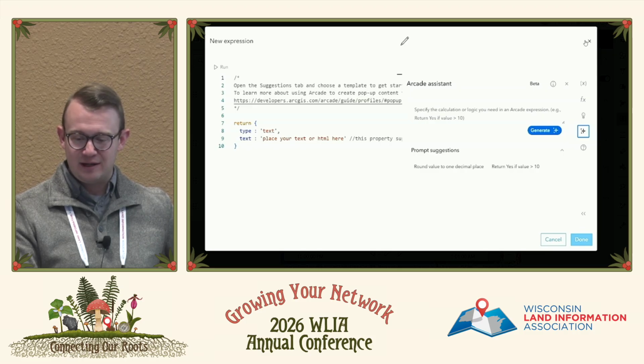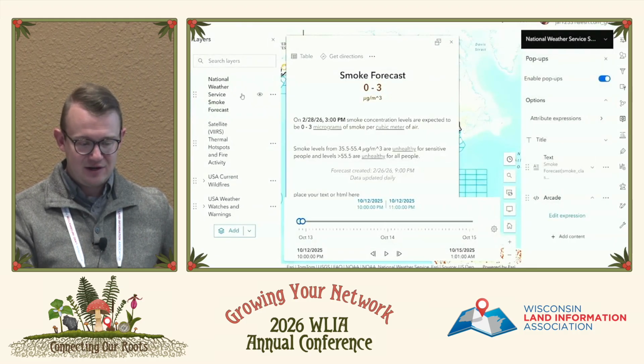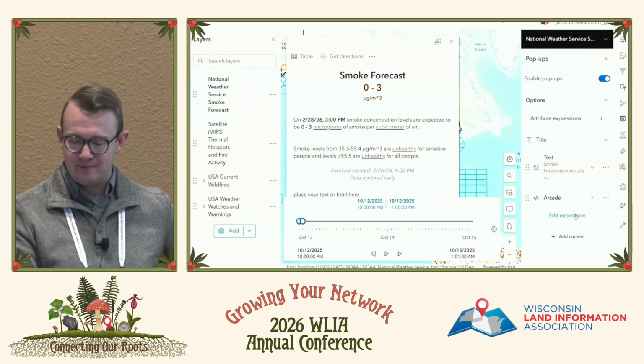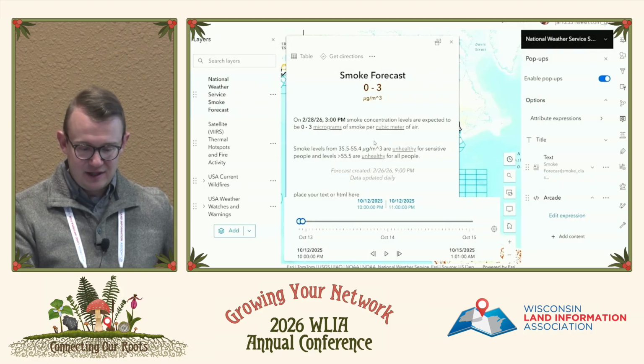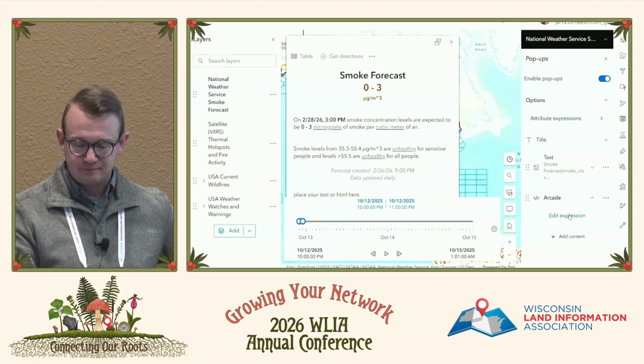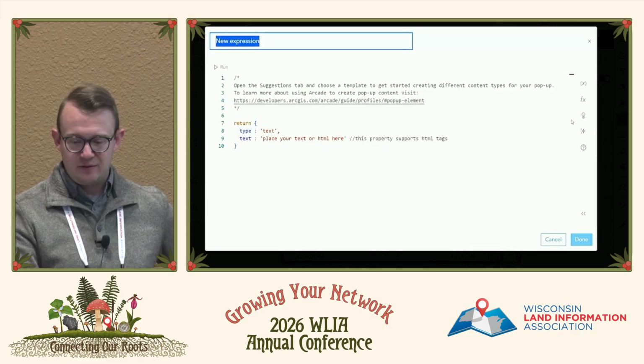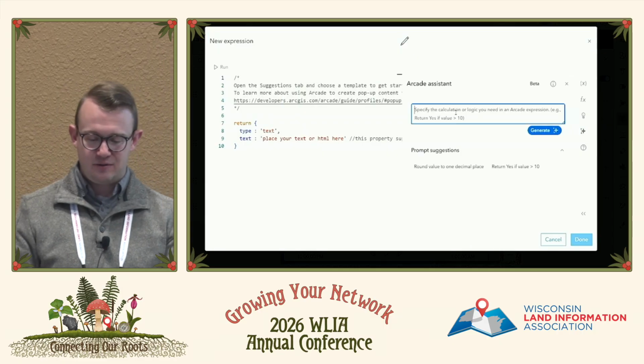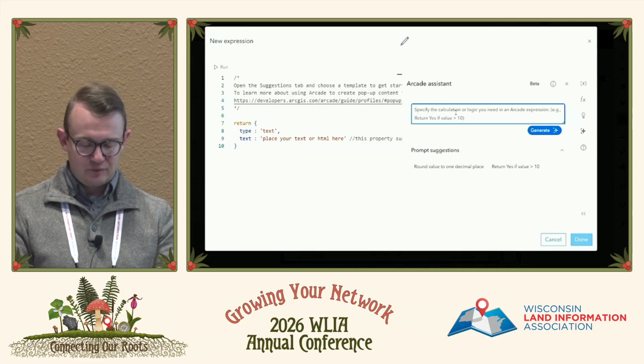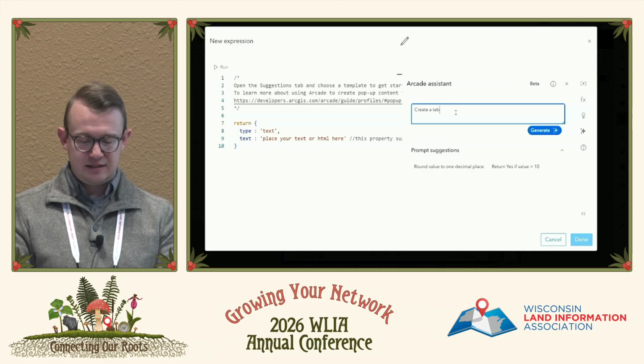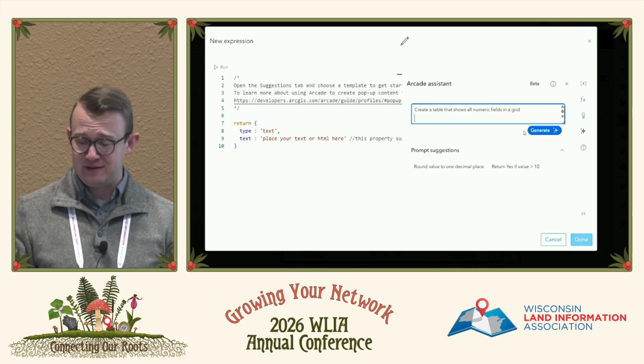Does anybody remember what layer I had turned on here? So this was the National Weather Service smoke forecast. All right. Let's see what I have for data in here. Let's go ahead and let's say I want to ask a question. So, create a table that shows all numeric fields in a grid. Let's try that. Let's see if it gives me anything.